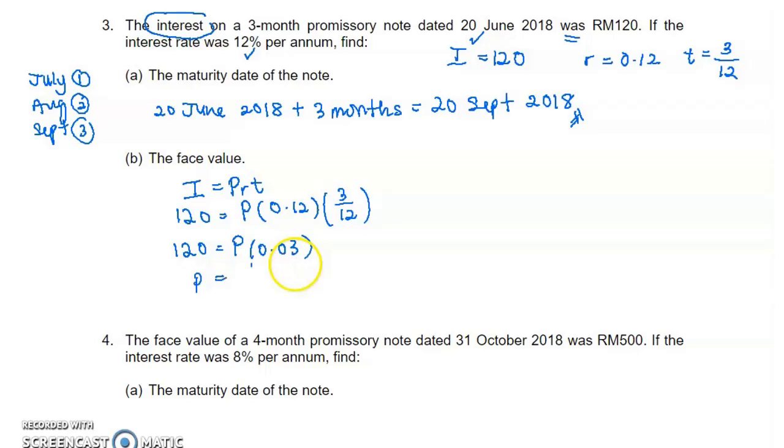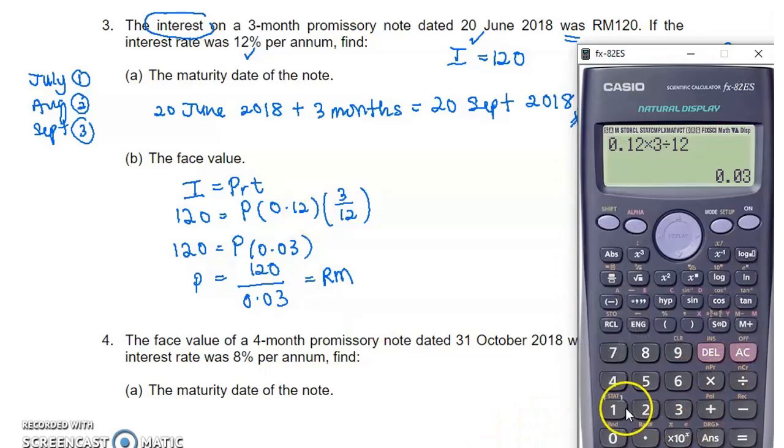So P equals 120 divided by 0.03. So the face value here is 120 divided by 3%, which is 4,000 ringgit.